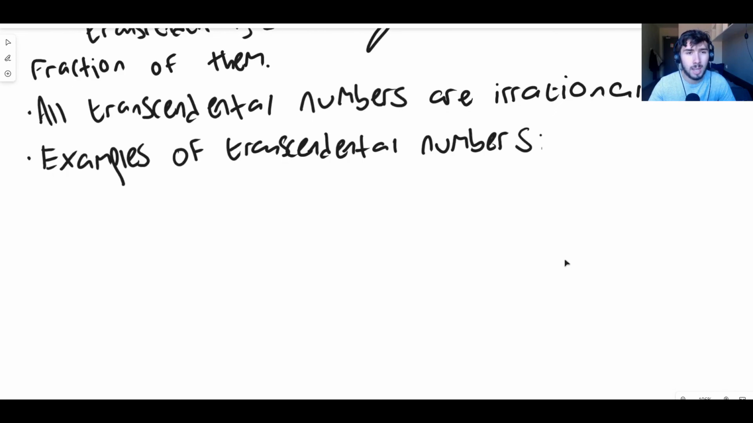All transcendental numbers are irrational, okay? You cannot have a rational transcendental number. Why? Because all rational numbers are algebraic, so they're all taken by the algebraics, who are very greedy.